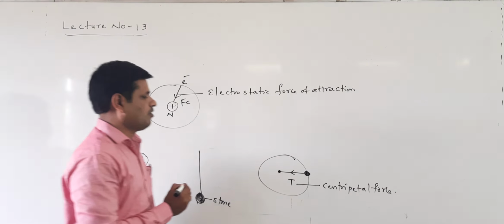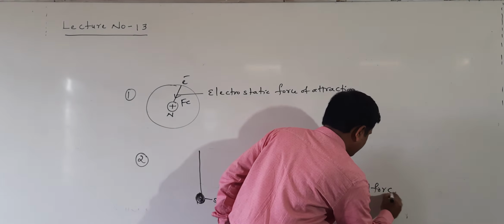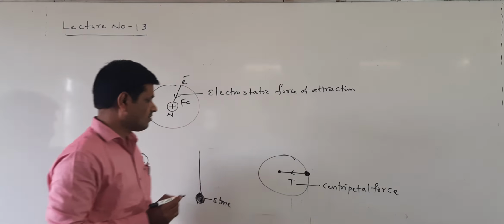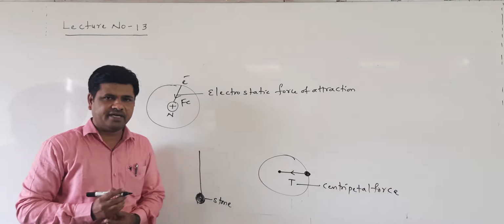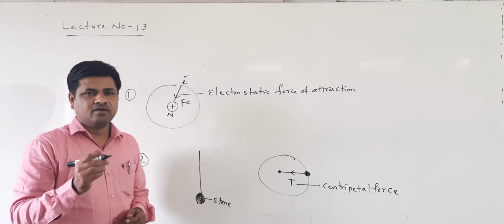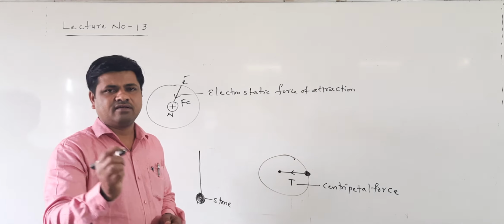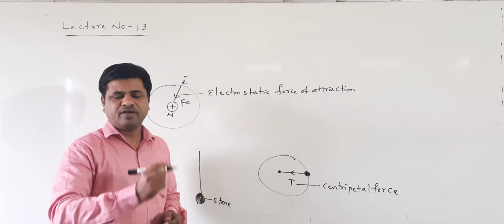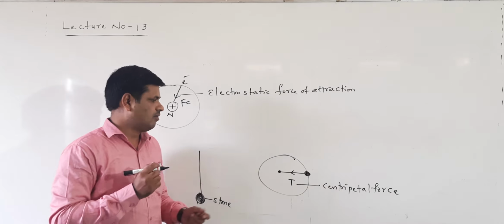Centripetal force. Here we take one string. One end of the string is tied to a stone, and the other end is held in our hands. It is rotating like this in the horizontal plane. When rotating in the horizontal plane, what happens?